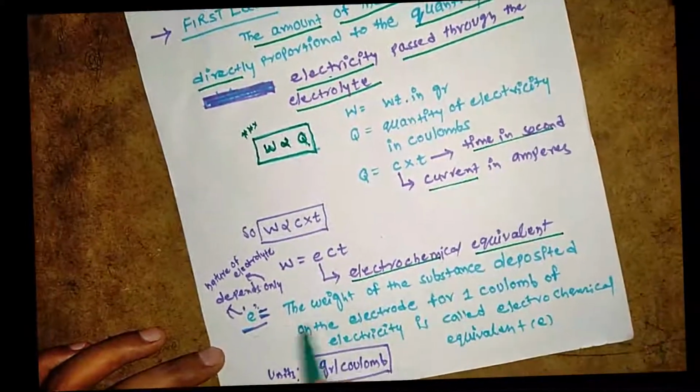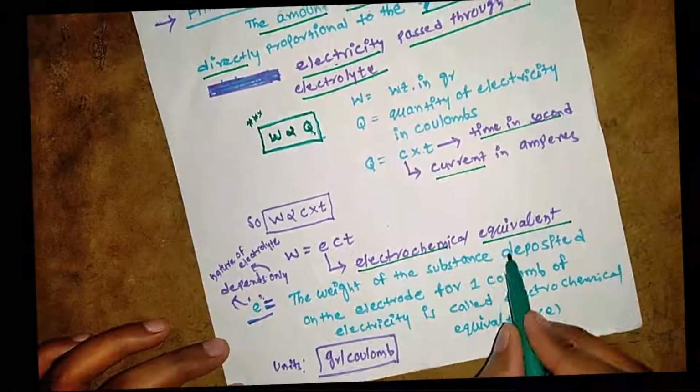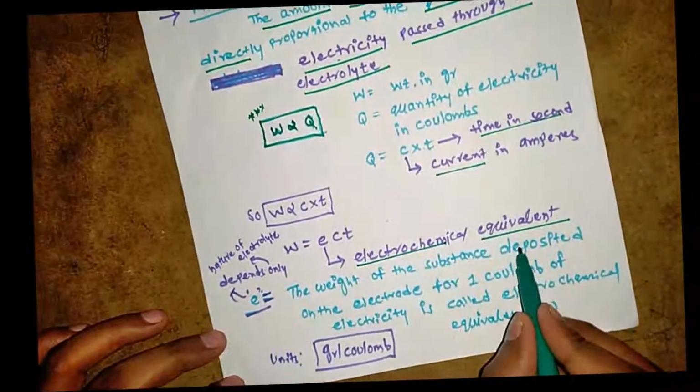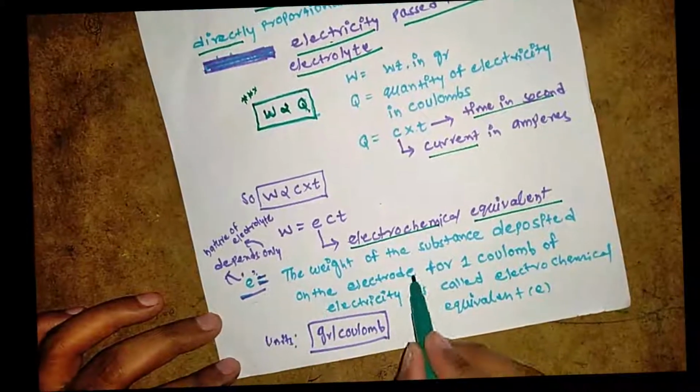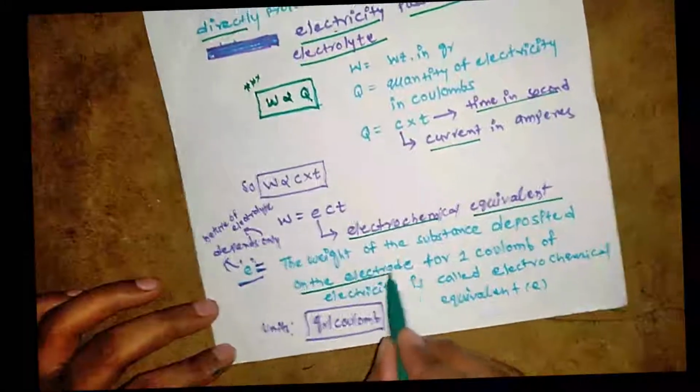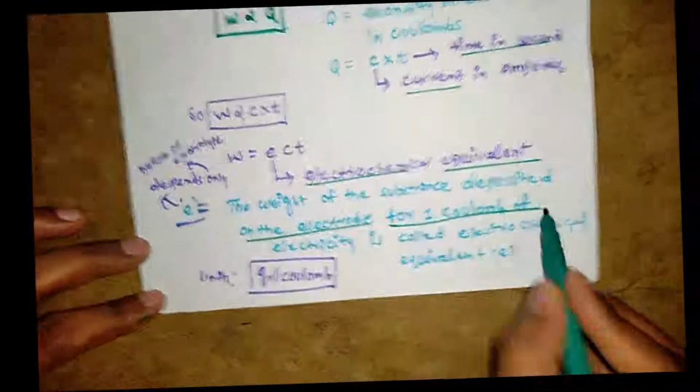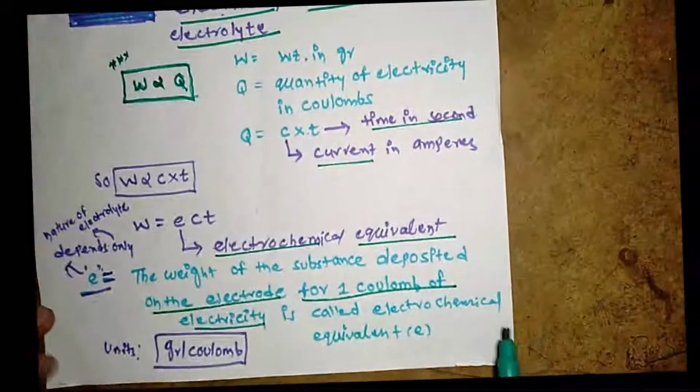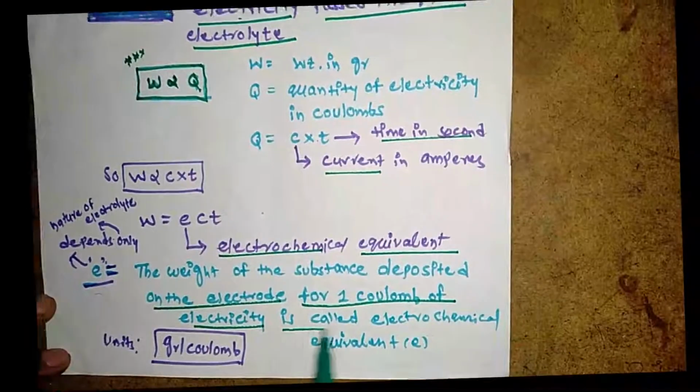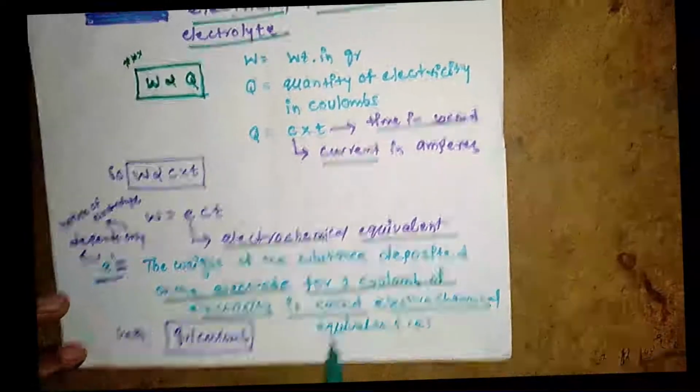I go for the definition. The weight of the substance deposited on the electrode for 1 coulomb of electricity is called electrochemical equivalent.